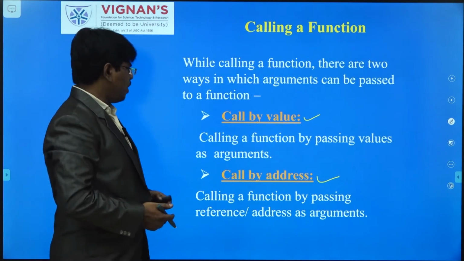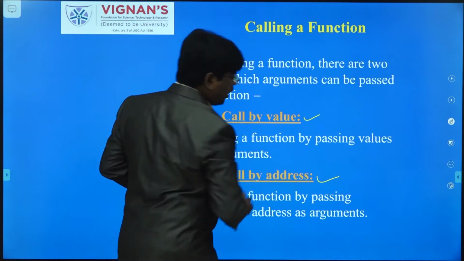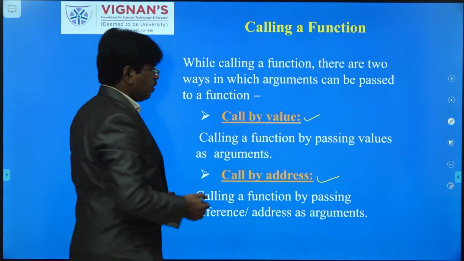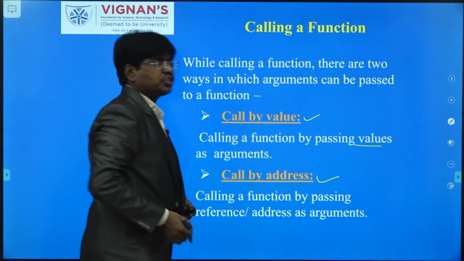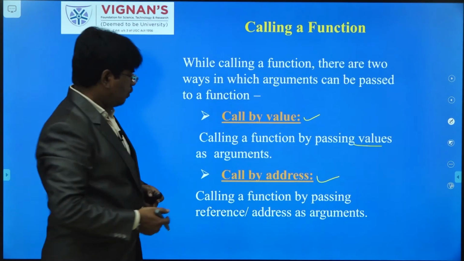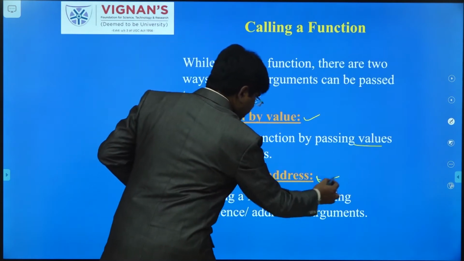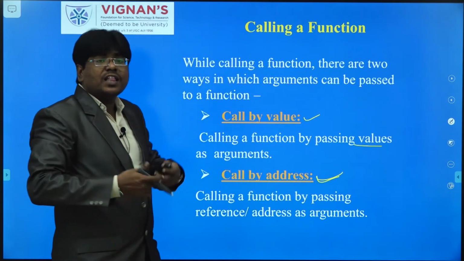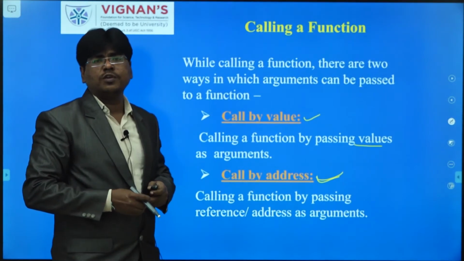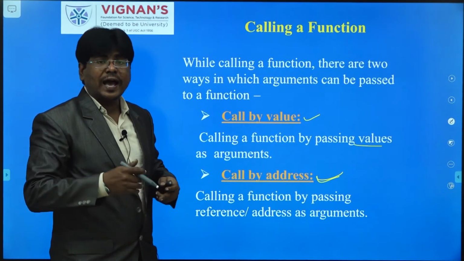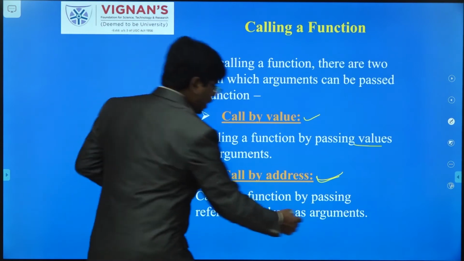Call by value means, if one function is calling another function, the calling function will pass the values to the other function as arguments. Call by address means, if a function is calling another function, it will pass the arguments as addresses to the other function.